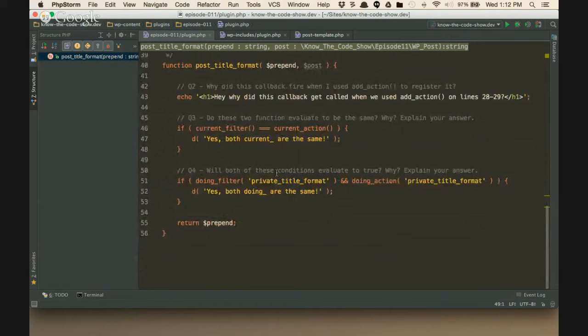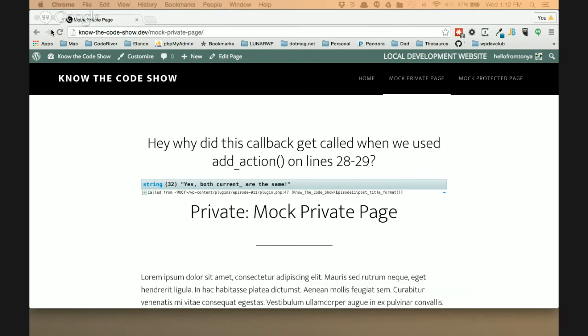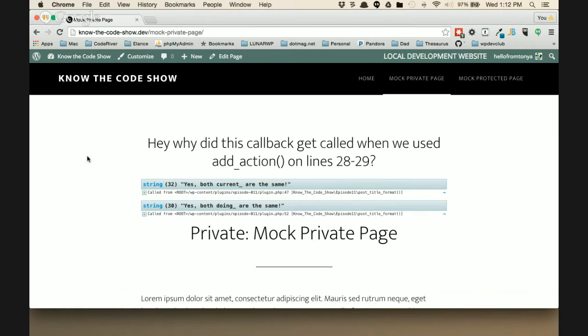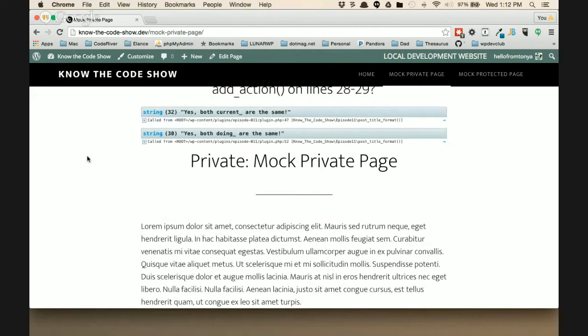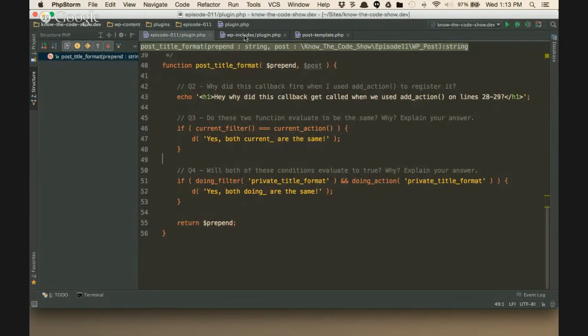Okay. So I'm actively checking, is this one being fired? And I'm going to look to see if doing action has the same event. Well, you already probably know the answer, because otherwise, why would I be blowing your mind about it, right? So let's scroll down. Look at that. Yes. Both doing_ functions, whether it's event or filter, are the same. They are the same, folks.